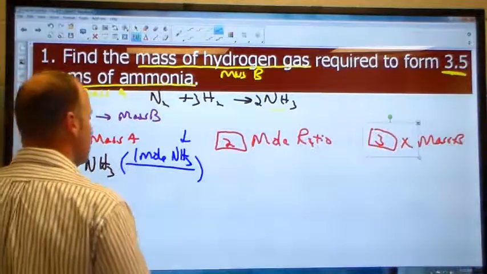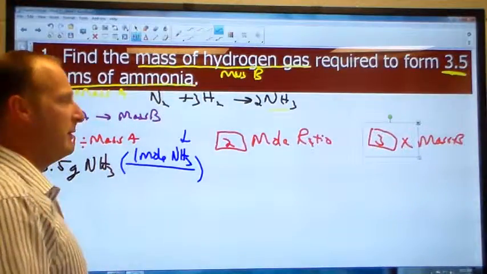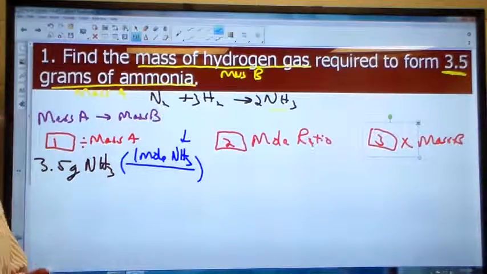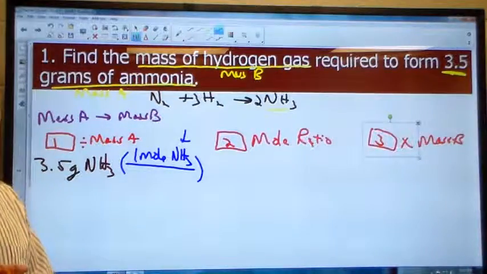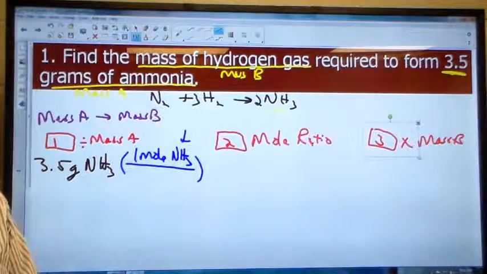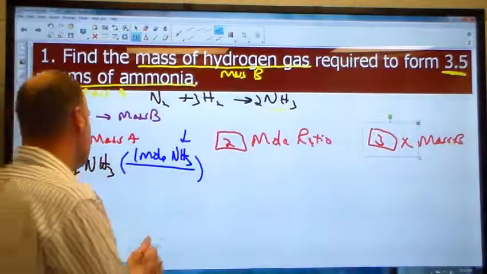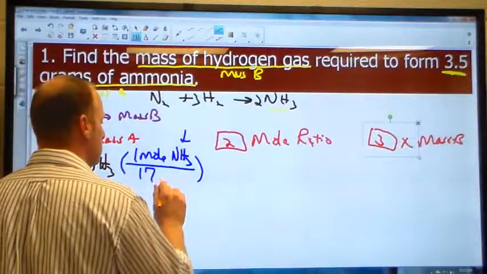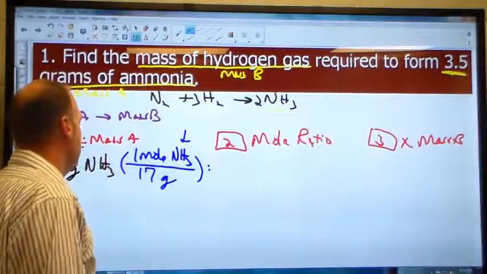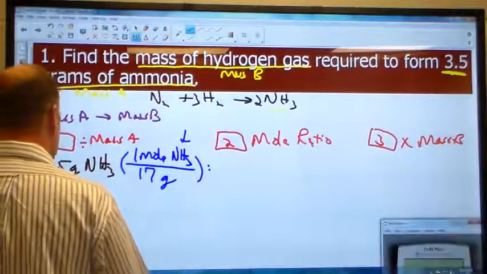So 1 mole NH3. Now I'm going to calculate the mass of NH3, and I'm going to do that in my head. We should know that by now, it's chapter 10. The mass of NH3 will be 1 times the mass of N, which is 14, plus 3 times the mass of H, which is 3 more. 14 and 3 is 17 grams. Okay? So then I get my answer, 3.5 divided by 17.